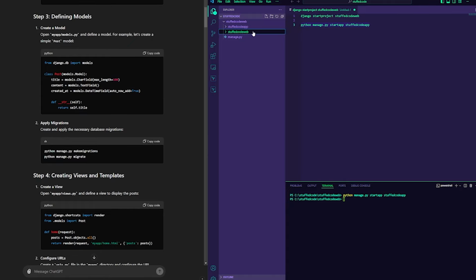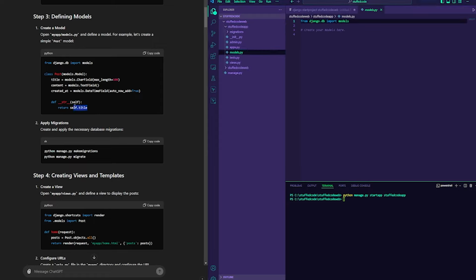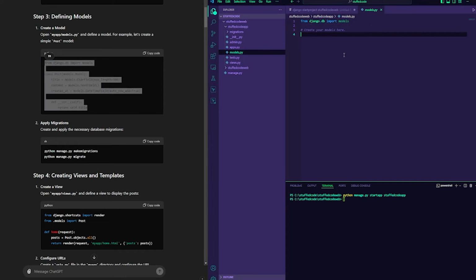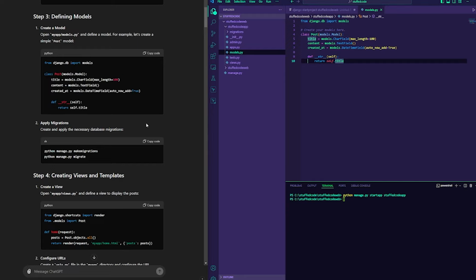So my app models.py. We're gonna come over here. As you can see, it's empty. We're just gonna go ahead and, in this case, copy it and make sure that everything is all good. We do have the models here. We're gonna be importing it from Django DB, and since that's already there, we can actually get rid of this over there. So go ahead and save that.